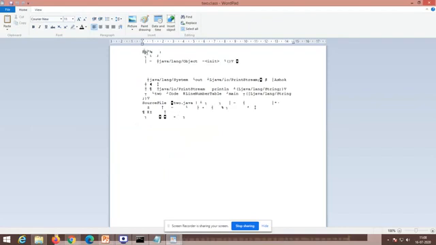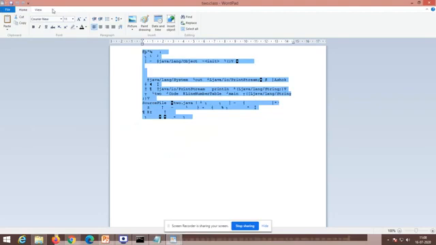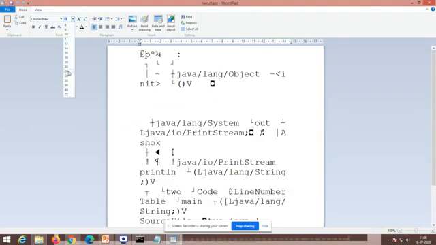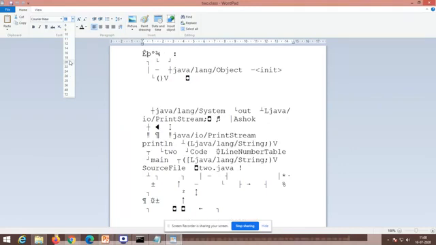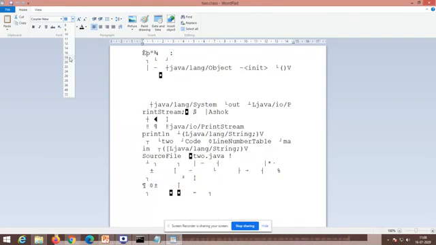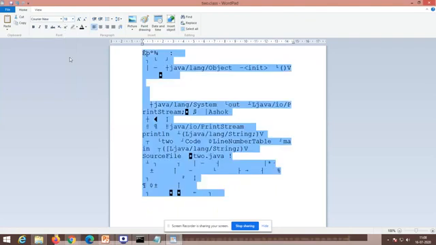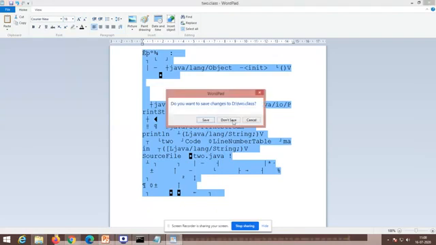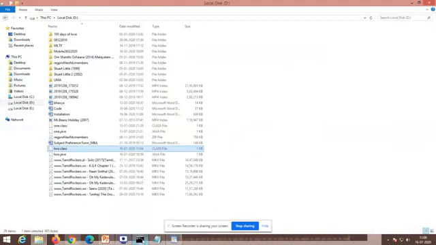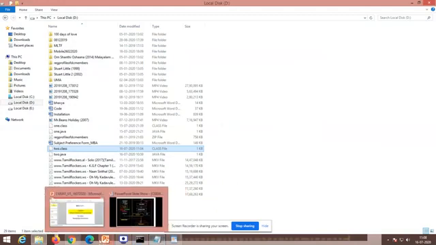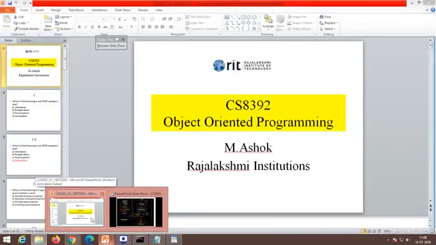Most of the things you will not be able to read. This is available in your class file. This is what bytecode is. But do not play with this class file. That may corrupt your environment.